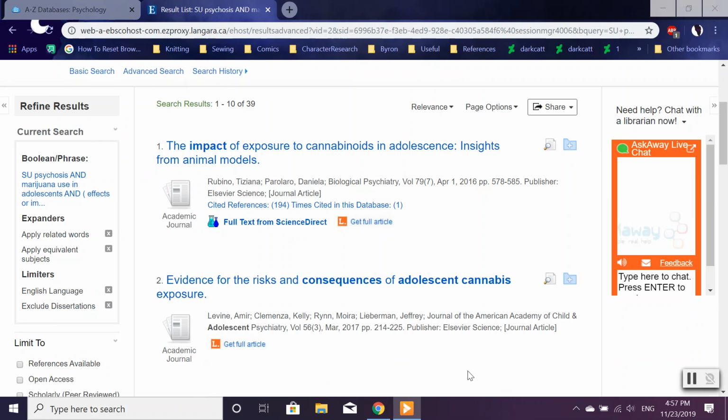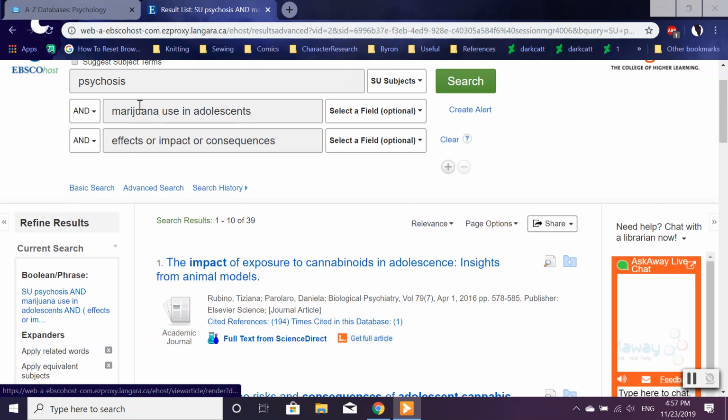As you can see, both are effective search methods. We limited our search results both ways. But a Boolean search is faster if you know what subject terms you want to search for and how to use the terms. As you can see, we also limited our answers drastically. We have 39 instead of 400.